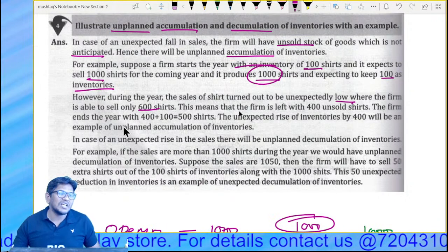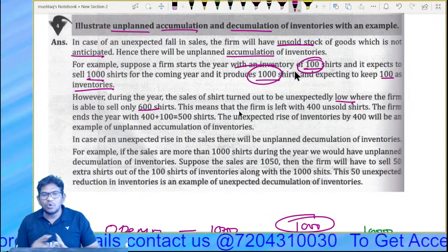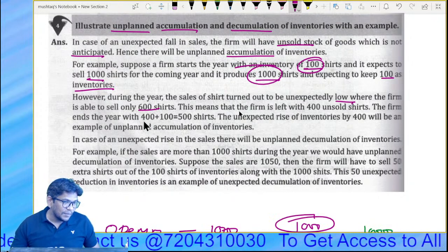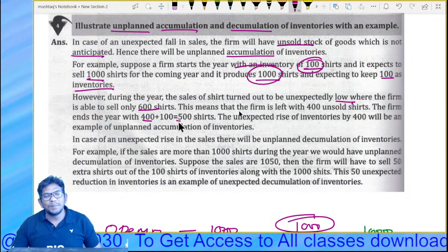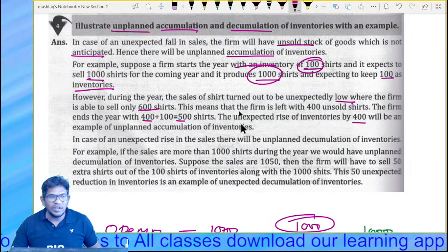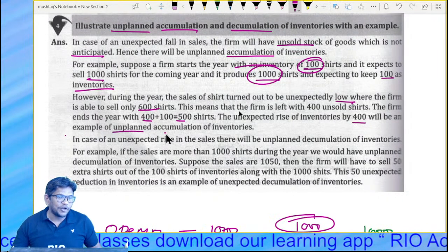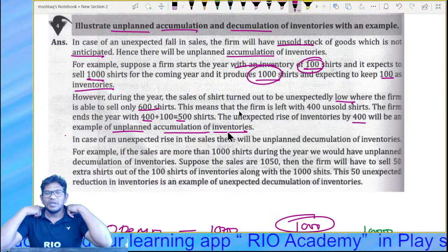So the firm ends up with how much? The previous old one, 100 shirts, plus the new stock of 400. Altogether 500. So the unexpected rise in the inventory by 400 is an example of unplanned accumulation of inventory. Similarly,